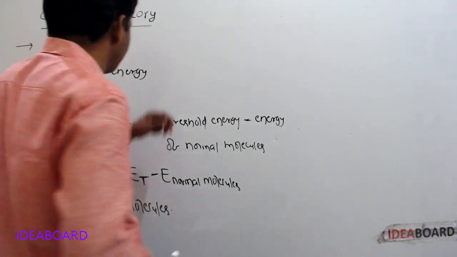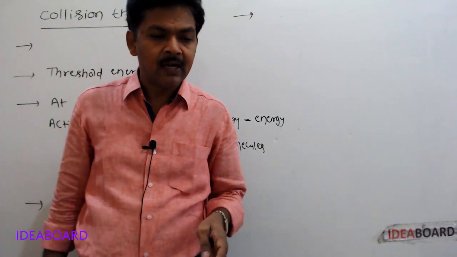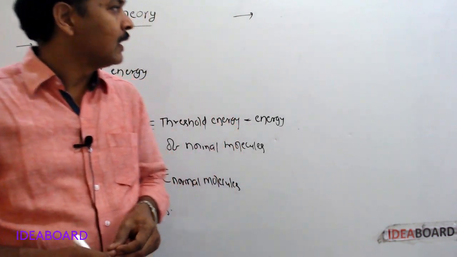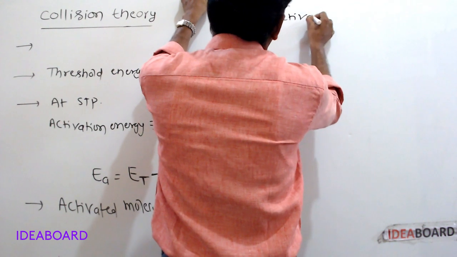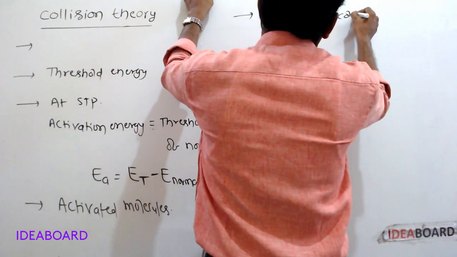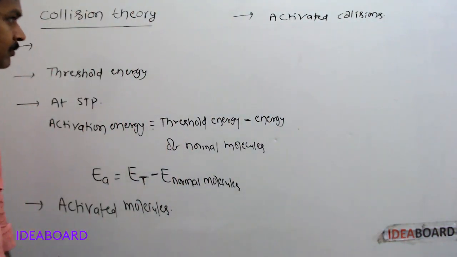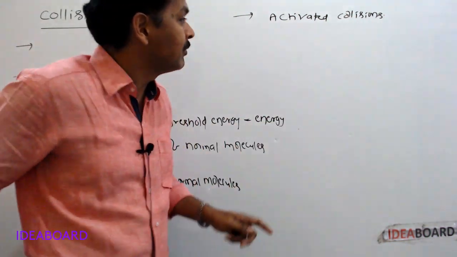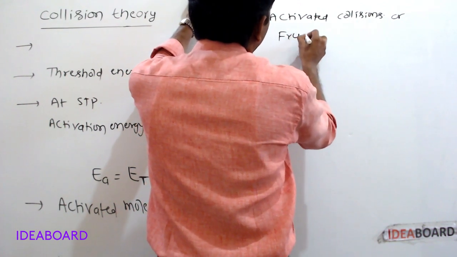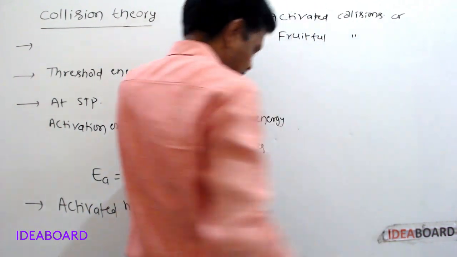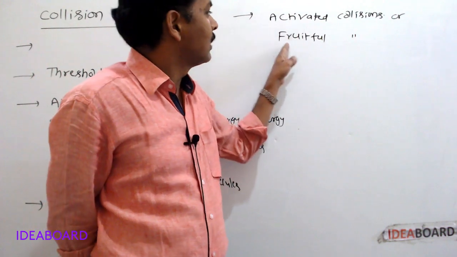Next point. Collisions occurring between activated molecules are called activated collisions or fruitful collisions.